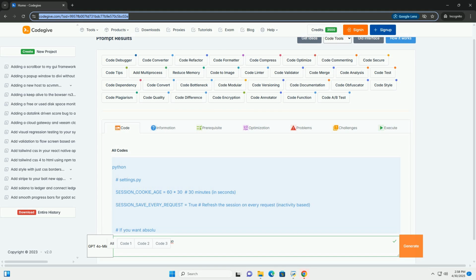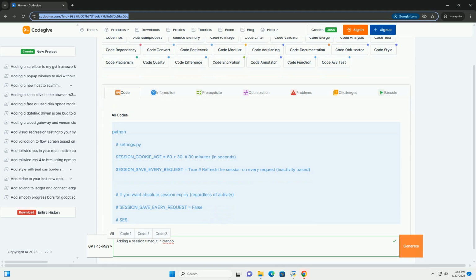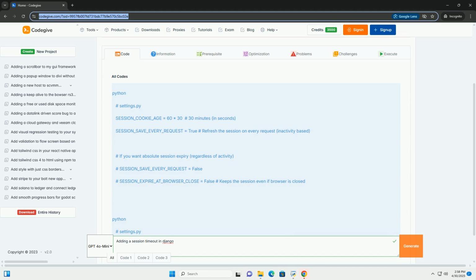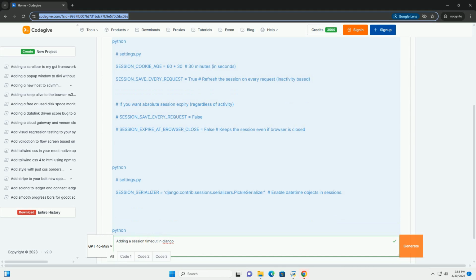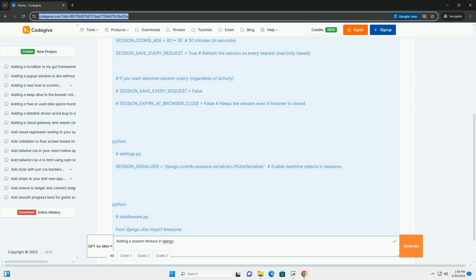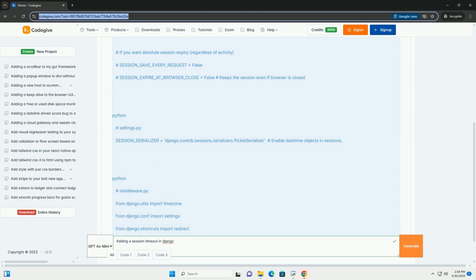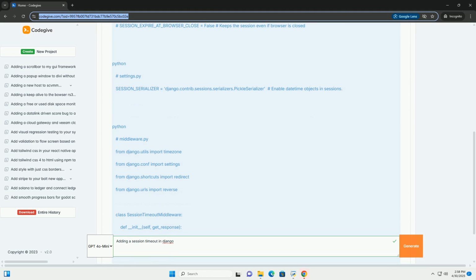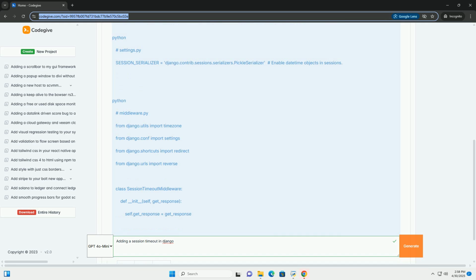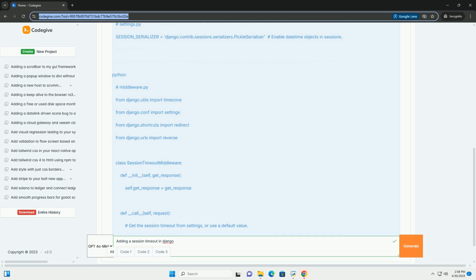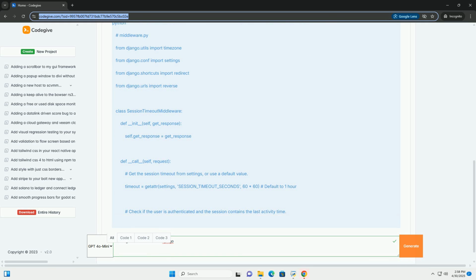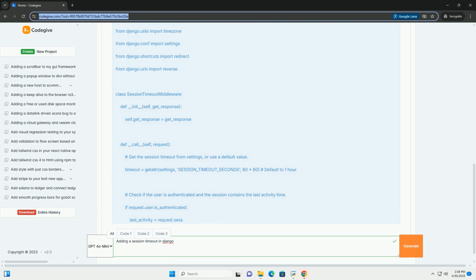Adding a session timeout in Django, a comprehensive guide. This tutorial will walk you through implementing session timeouts in your Django web application. We'll cover different approaches, configuration options, and best practices to ensure a secure and user-friendly experience. Session timeouts automatically log out users after a period of inactivity, enhancing security and conserving server resources.